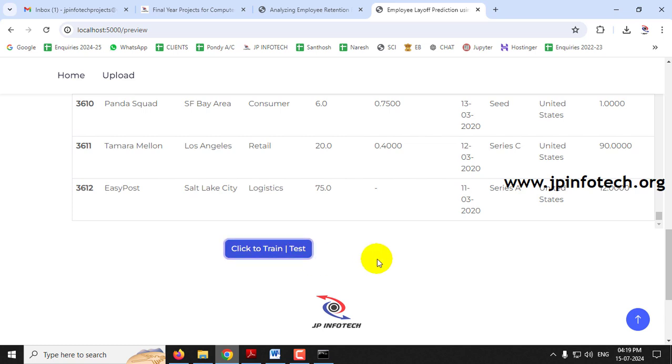Now just click this click to train or test button at the bottom of the page and kindly wait for a few seconds.